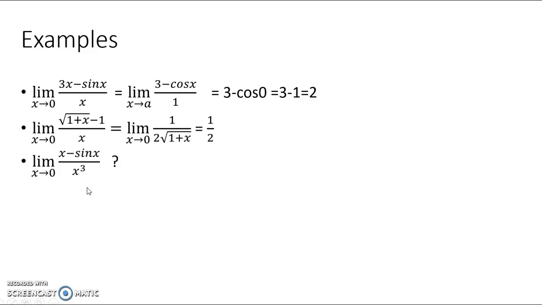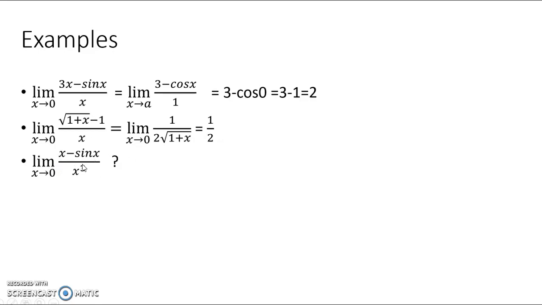Similarly, how can you do this one? At the first attempt, when x tends to 0, this is 0 by 0. Again, first using theorem 1, you should please check it.